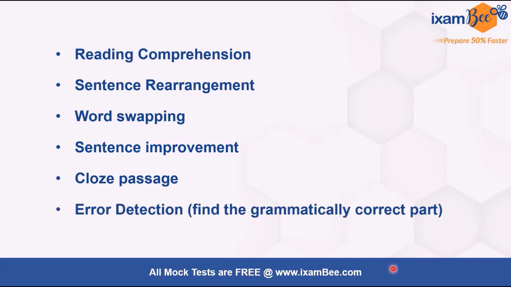Now next is error detection. We also have many patterns of error detection that come in your exams. That particular year the pattern was that a sentence was divided into parts, and one part was highlighted in bold, and from the remaining 4 parts of the sentence you had to find which part is grammatically correct. The other 3 parts had errors, so you had to spot the correct one. This is what we got in the 2020 prelims.